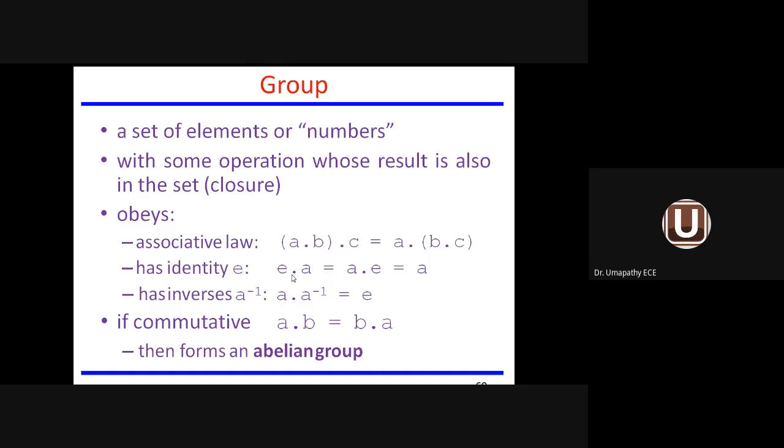E means actually 1. 1 dot A equal to A dot 1 equal to A. So such a law is called identity law. Inverse law, A dot A inverse must be equal to E. E means value 1. Commutative law, you are just replacing the position of the variable, A dot B equal to B dot A. Commutative law. So if a group obeys all these laws, it is said to be an abelian group. Remember, a group is not only a set of elements or numbers, but the result is also available within the group if any arithmetical operation is performed.